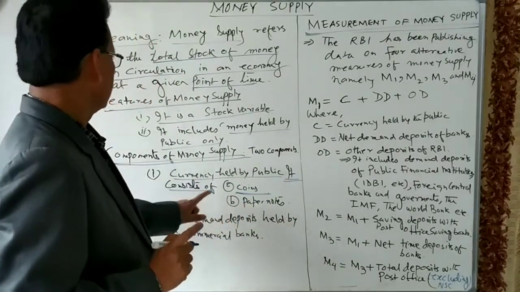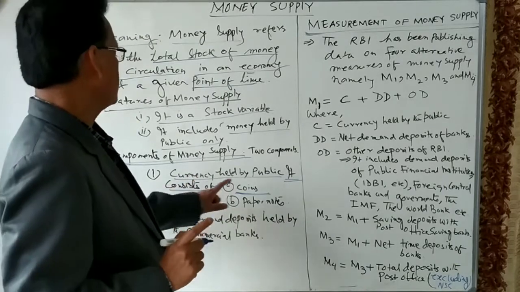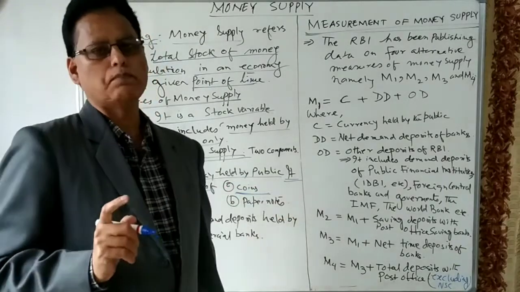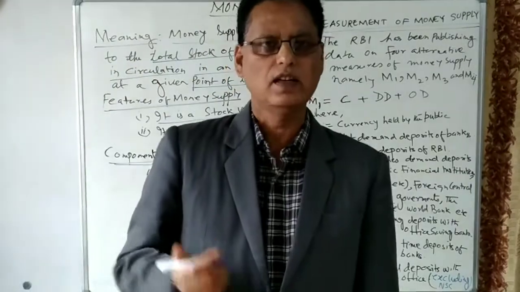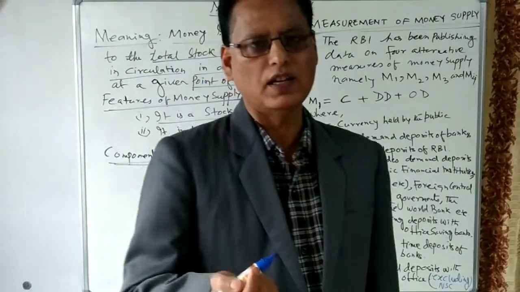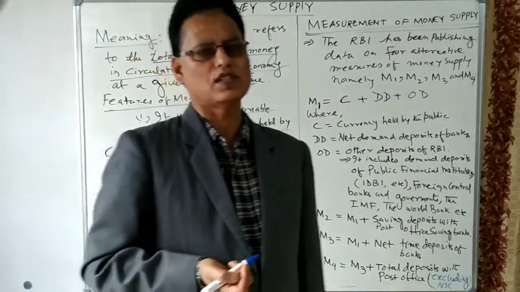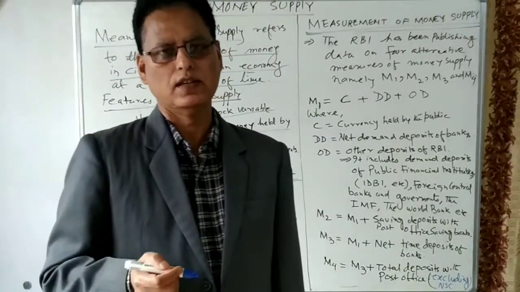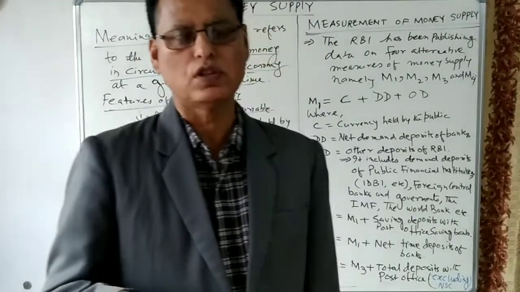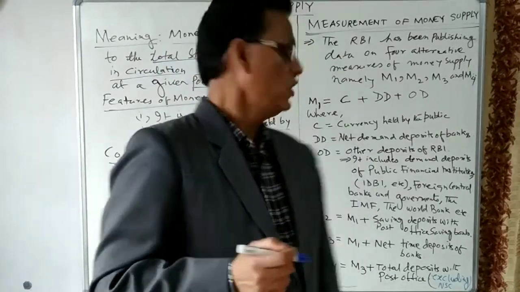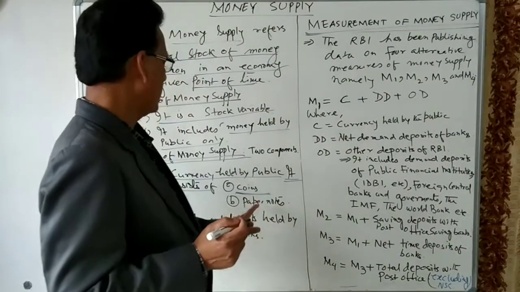The second component of the currency held by the public is the paper notes. You know, 2000 note is there, 500 note is there, 100 note is there, 200 note is also there, 50 rupees notes, then 20 rupees notes, 10 rupees notes. So all sorts of notes are issued by the Reserve Bank of India in our country.